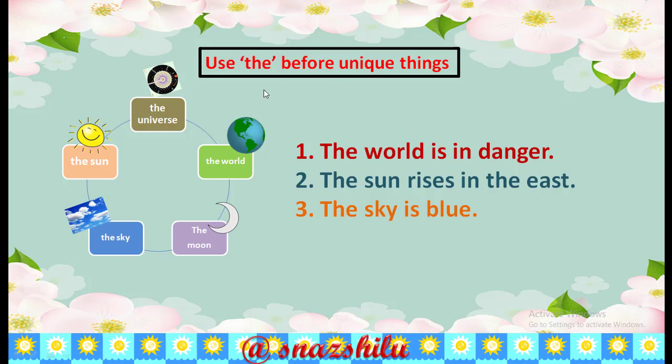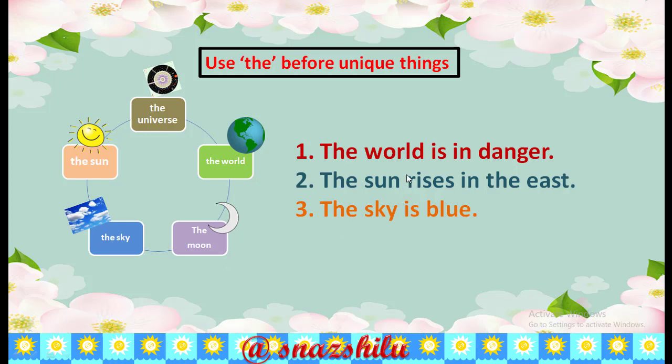Here you see, use the before unique things. The question is, what are the unique things? That is where there is only one of something. For example, we can say the universe because there is only one universe. Similarly, we must say the sun, the world, the sky, the moon.